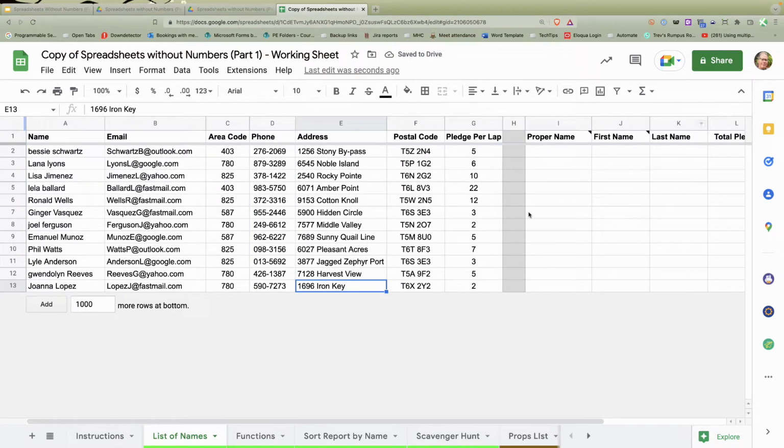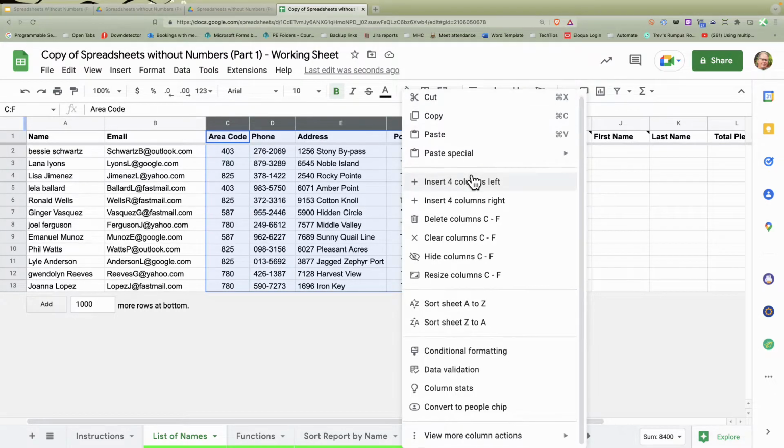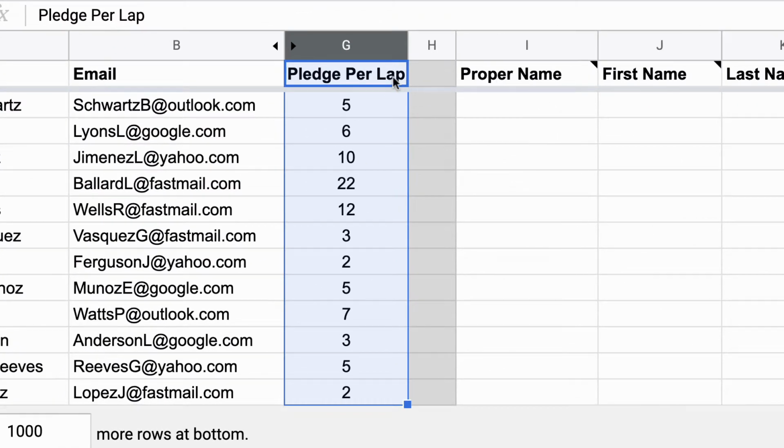So we're going to be working on some stuff with names, and we're not going to be dealing with this stuff in here for a while. So I want to hide that. Now I can go and select these columns and right click and do hide. There's my hide columns. What it does is it compresses everything together and you'll see these little black dots here. That just means, hey, when I want to see them, I click on them.